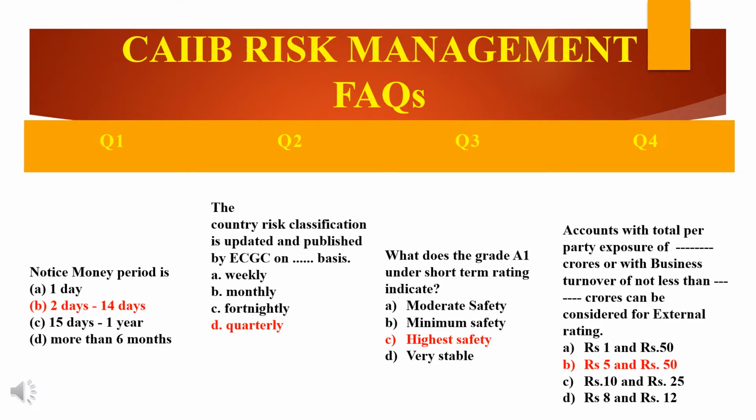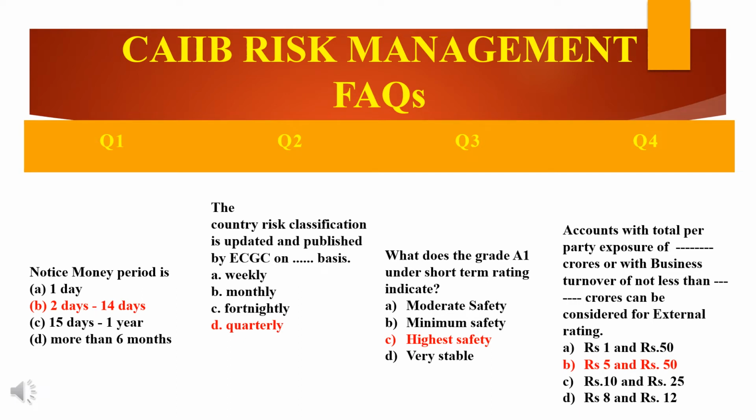A1 we have seen they are very strong degree of safety regarding timely payment of financial obligations, and thus they carry lowest credit risk. The last question in this slide is accounts with total per party exposure of dash crores or with business turnover of not less than dash crores can be considered for external rating. I would repeat the question once again.